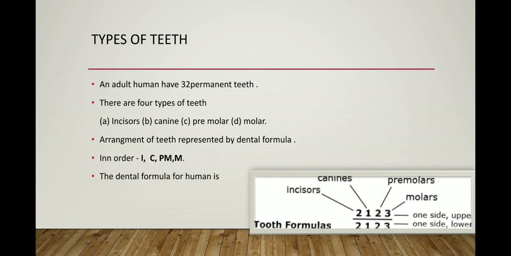The upper jaw contains two incisors, and the lower jaw also contains two incisors. Then one canine in the upper jaw and one canine in the lower jaw. After that, two premolars in the upper jaw and two premolars in the lower jaw. The same thing, three molars in the upper jaw and three molars in the lower jaw. This is our dental formula.